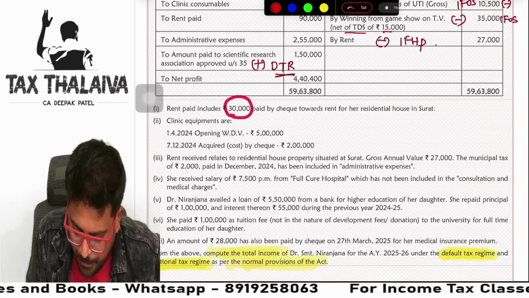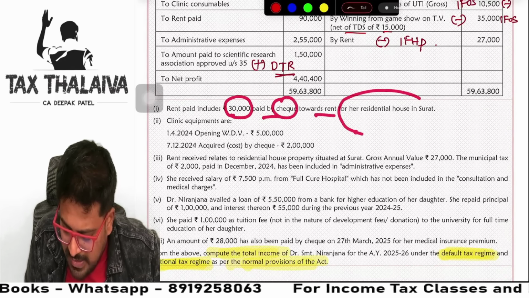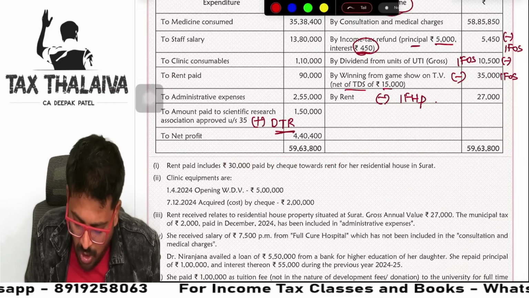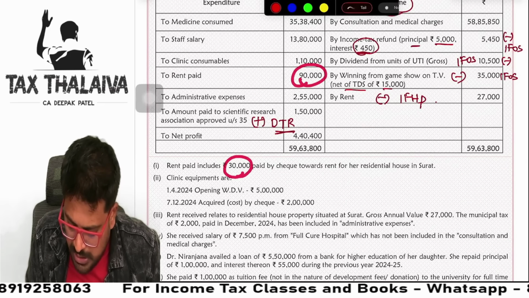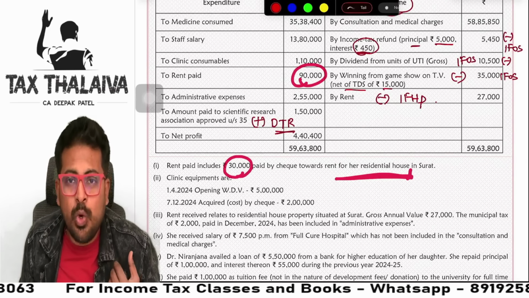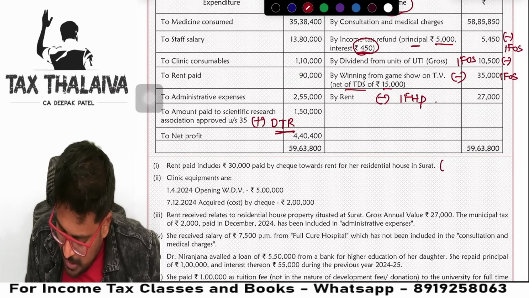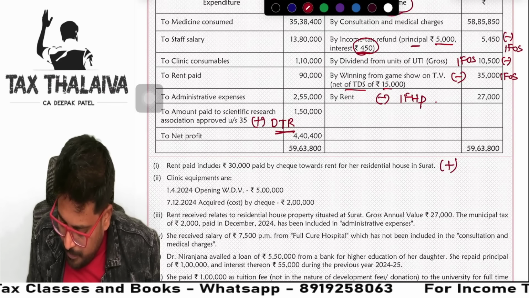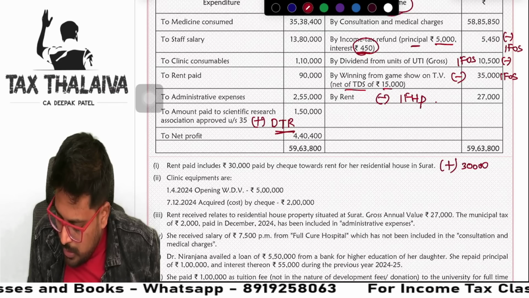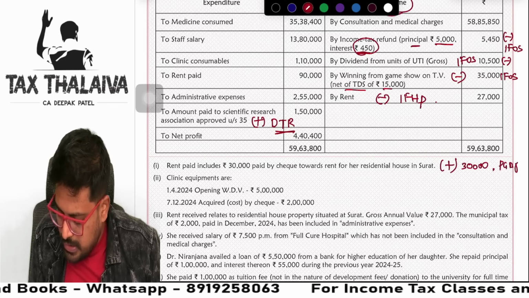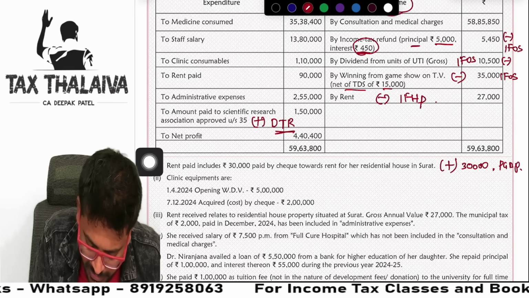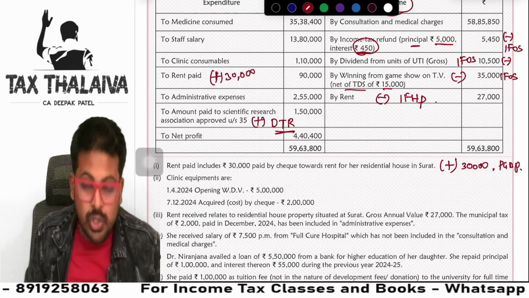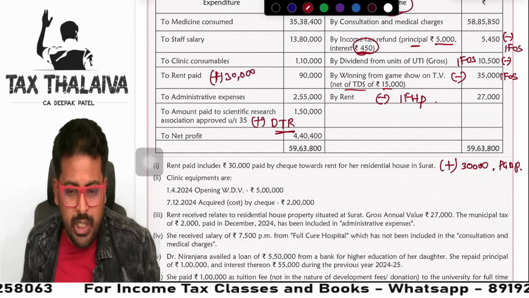Rent paid includes 30,000 paid by check towards rent for a residential house in Surat. Guys, out of this rent paid, 35,000 is paid for a personal house, which is personal expenditure. So this we will add back, 30,000 under PGBP, guys. And I will write here also, rent paid, add 30,000. So I remember, okay, this adjustment I need to do.